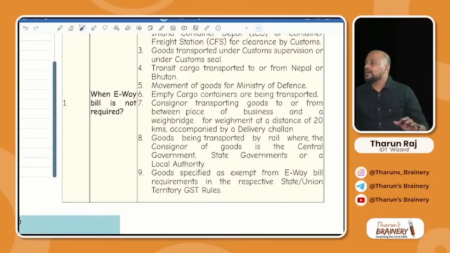And all. So that do not require e-way bill. If they generate e-way bill, everyone will know now which lorry they are transporting. We can steal those goods easily. So that's the reason why e-way bill is not required in case of defense goods.